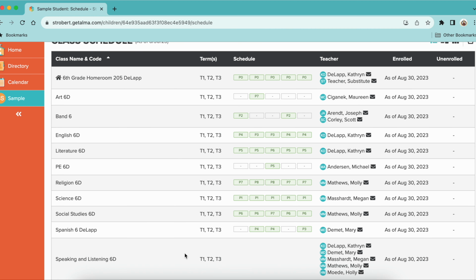Before I click into any of the classes, something that's really nice, if you really want to get a hold of a teacher really quick, and maybe you don't even know which teacher teaches that class, but you know your child is maybe struggling in physical education or is having an issue in science, you can come to this classes page, and a really easy way to email the teacher is by clicking on these little mail buttons right here.